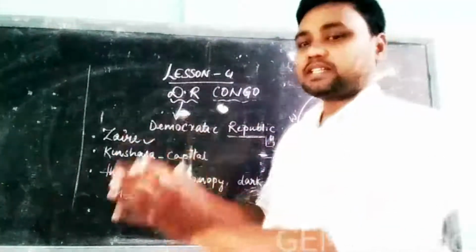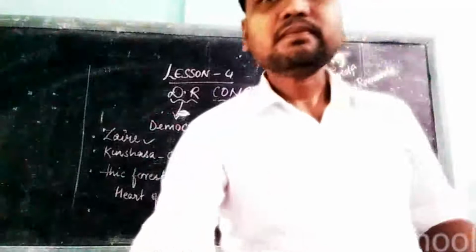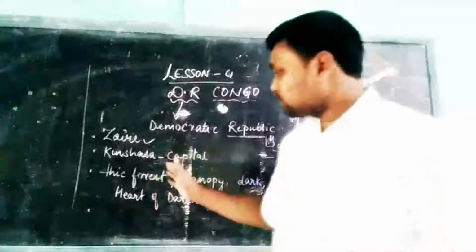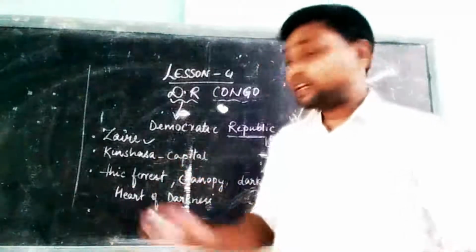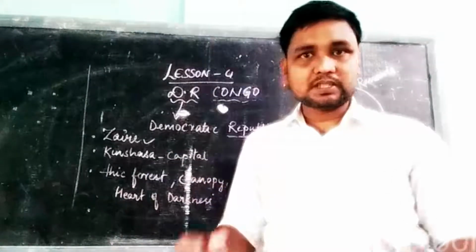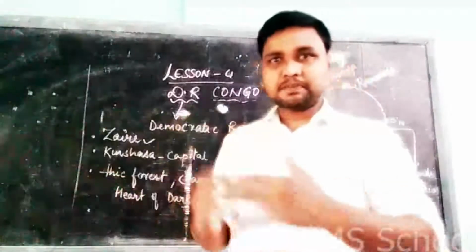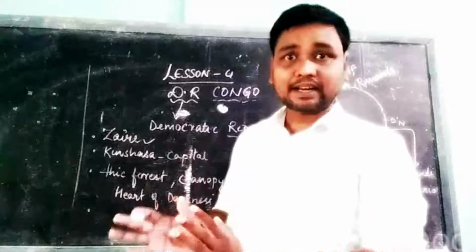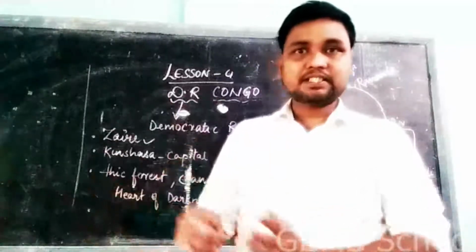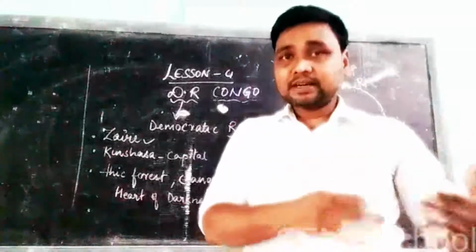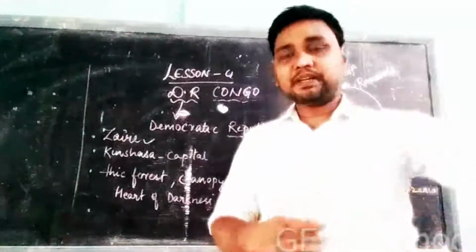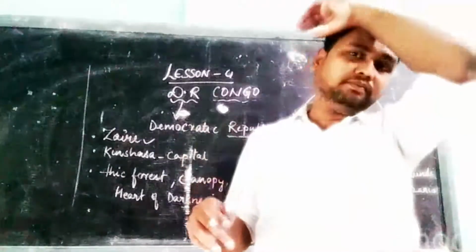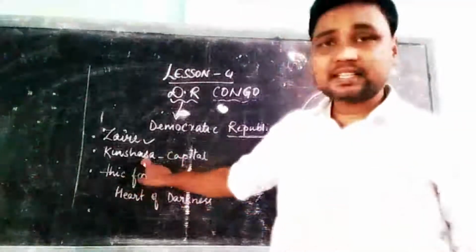Something you will see about Kinshasa: it is also a seaport, a river seaport. You know what a port is. A port is a place where a ship comes and stands, and from there it starts. Like we have a bus stand, where the bus comes and stands, or a railway station, where the train comes and stands and leaves from there. The same, ports are there. So Kinshasa is a river port.